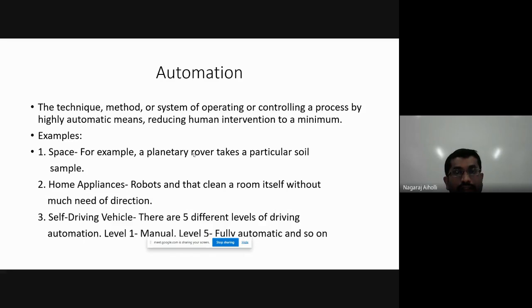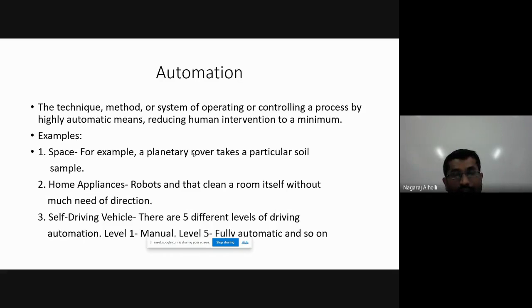So in one such car or self-driving vehicle, there are various automation levels. The first level, if you place your gear in the first level, then it is manual operation. You can change the gear system manually. If you keep it in the third mode, it is automatic, but the speed is a little bit less. When you put the gear to the 5th level, it is fully automatic, in the sense the speed is very high.